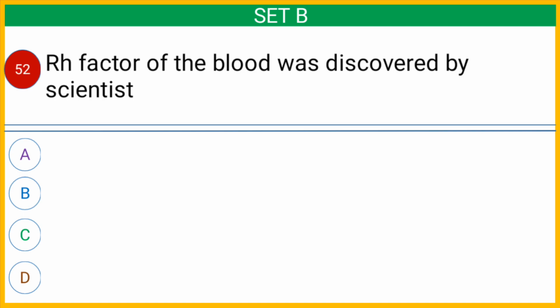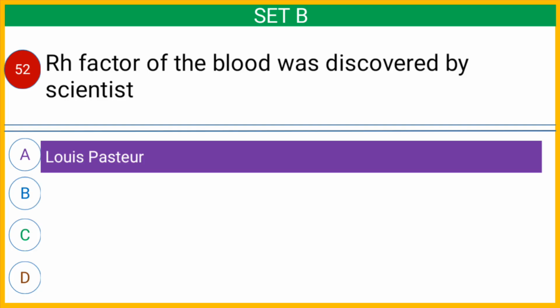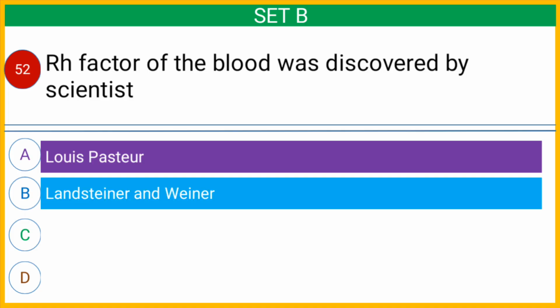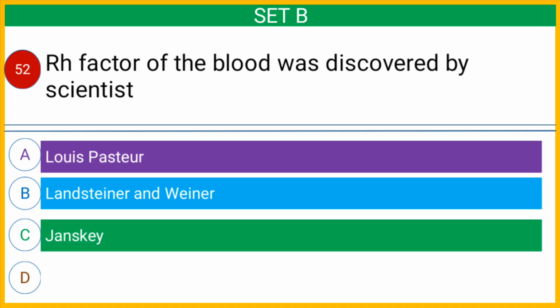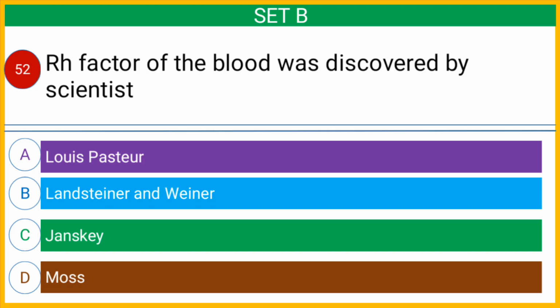Question number 52. Rh factor of the blood was discovered by which scientist? Option A, Louis Pasteur, option B, Landsteiner and Wiener, option C, Jansky, or option D, Moss. And the correct answer is option B, Landsteiner and Wiener.